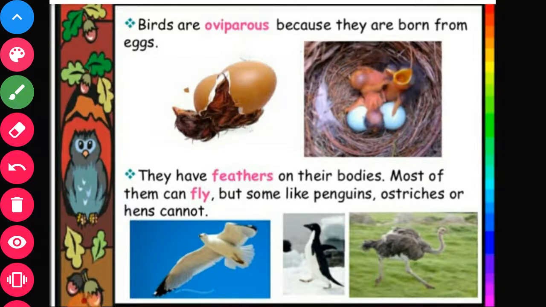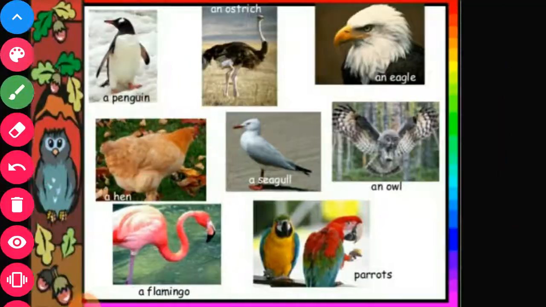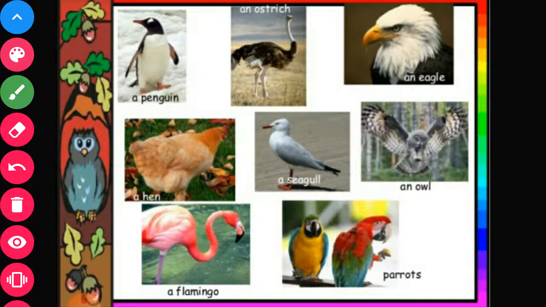Birds are oviparous as they lay eggs. They have feathers on their bodies. Most of them can fly, but some flightless birds like penguins and ostrich cannot fly. Examples of birds: penguins, ostrich, parrots, owl.